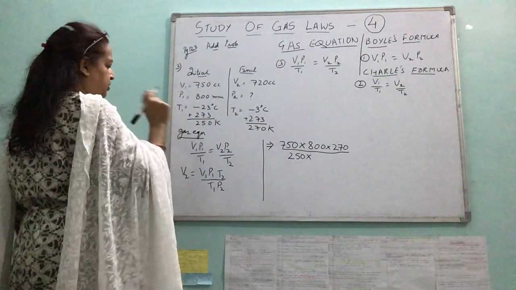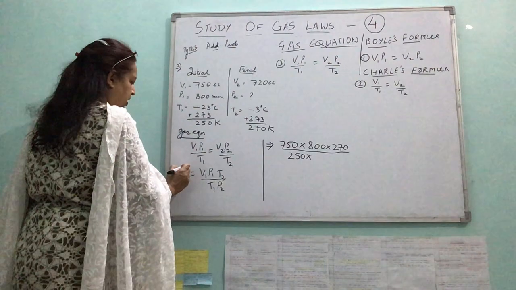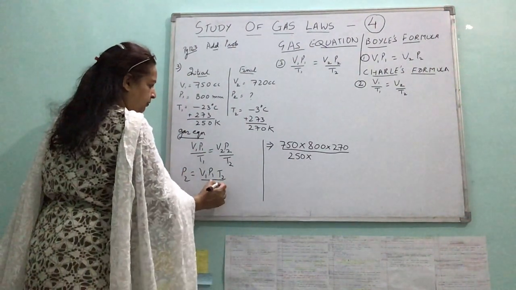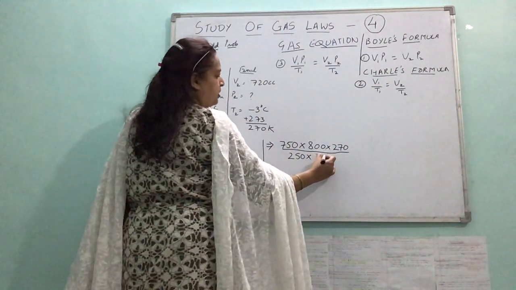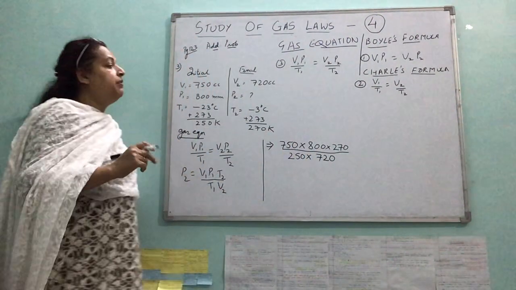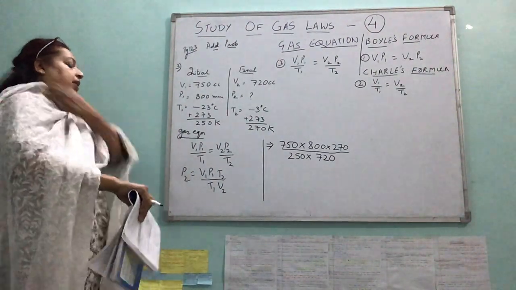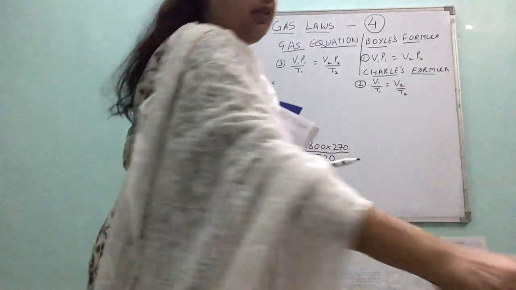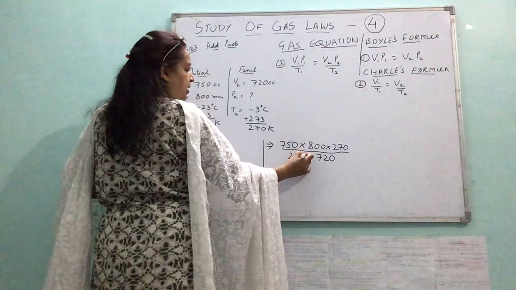I don't have to find V2. I have to find P2. So I have to write P2 here. This would be V2. So V2 is 720. We have to find pressure, so it should be converted to P2. Alright, so let's reduce. Let me take some other color pen for reducing the values.